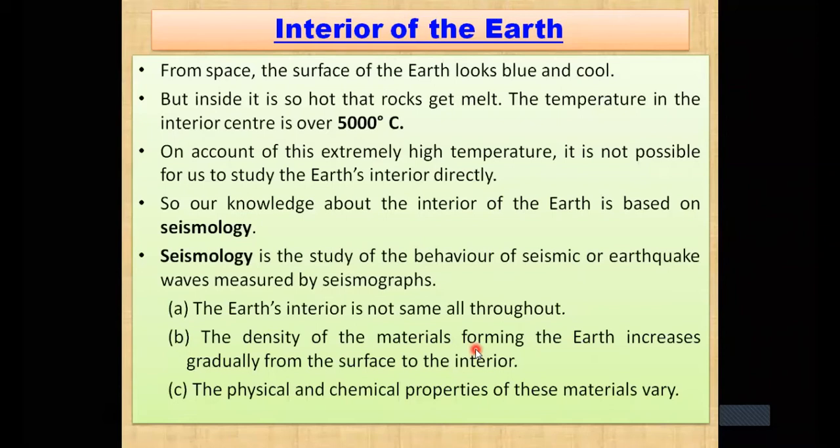Means physically they might be different, they might be different in color, and chemically means the materials from which they are made might also be different. So we will find a lot of materials having different types of chemical and physical properties. Means shape और size में अलग होंगे materials जो मिलेंगे, minerals है ना अर्थ के नीचे से, their shape and size might be different, and their chemical properties, जिस चीज से वो बना होगा, also might be different. So that is why it is said that the earth interior is not same all throughout.